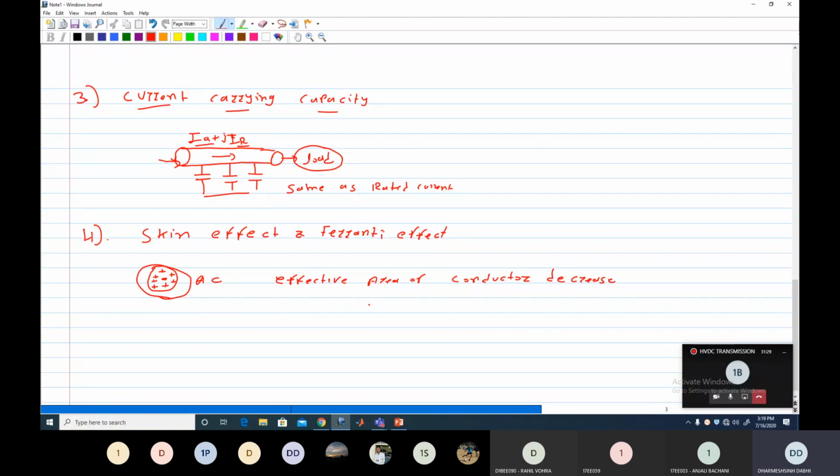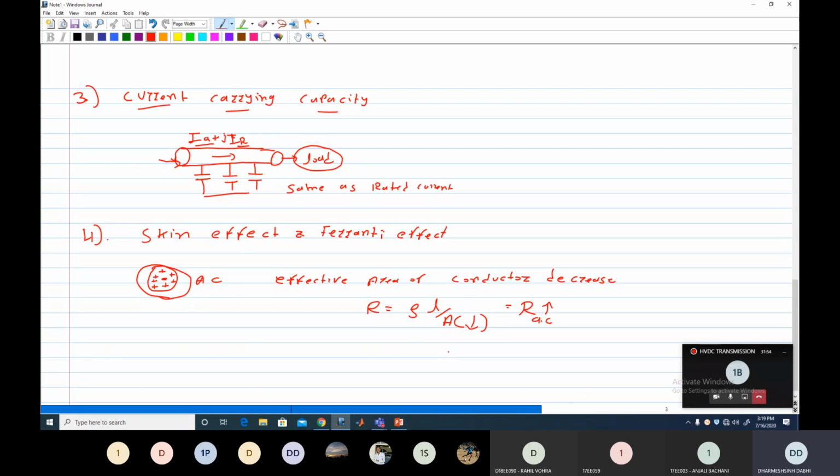As we know, the equation of resistance of the line is rho L by A, where A is nothing but the area of the conductor. Here the effective area of the conductor is reduced because of the skin effect. So when A is reduced, obviously R will increase. Clear? It means the AC resistance of the line increases.